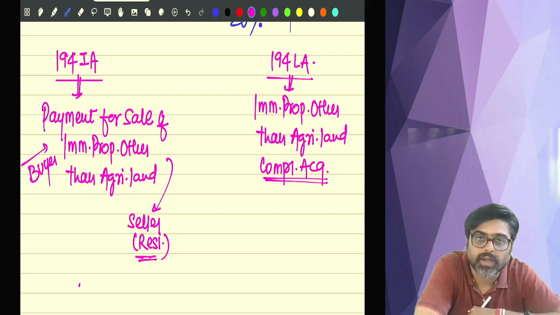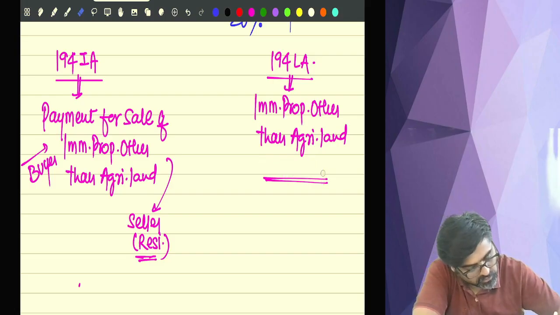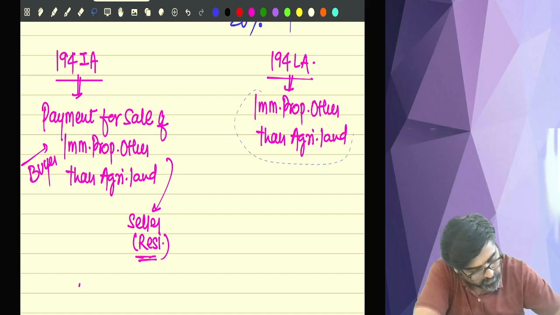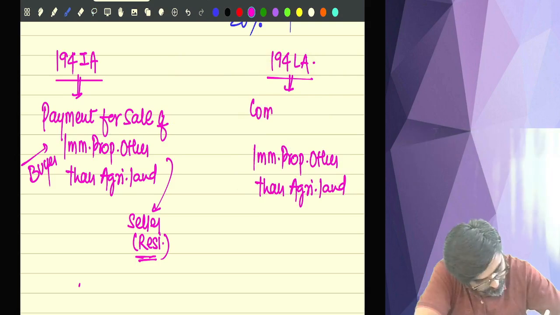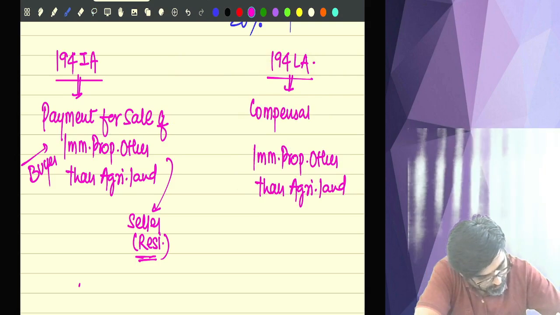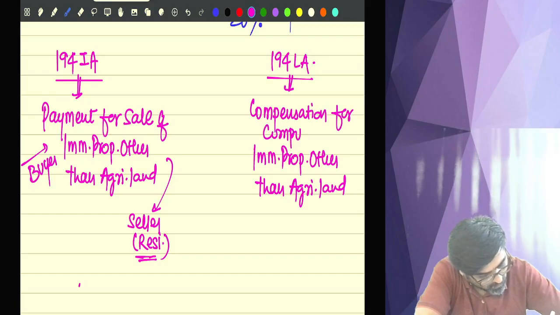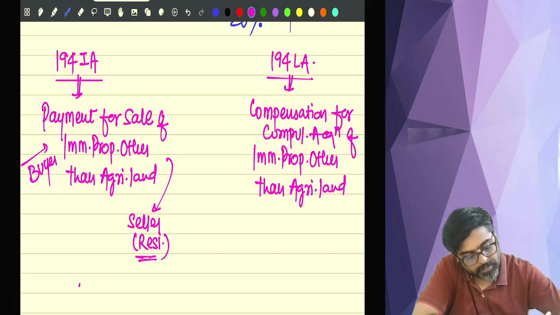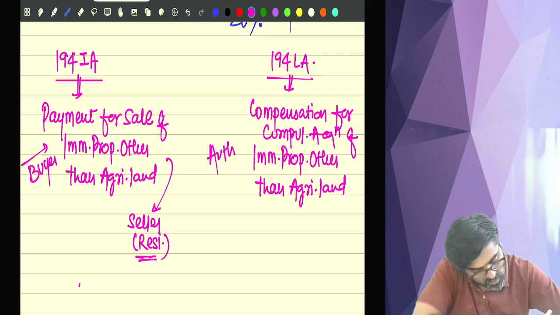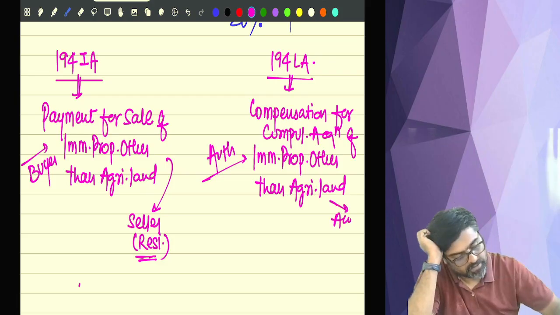And here also the payment will come, in the form of compensation for compulsory acquisition of immobile property. So who will make this payment? Authorities will make the payment to any resident.